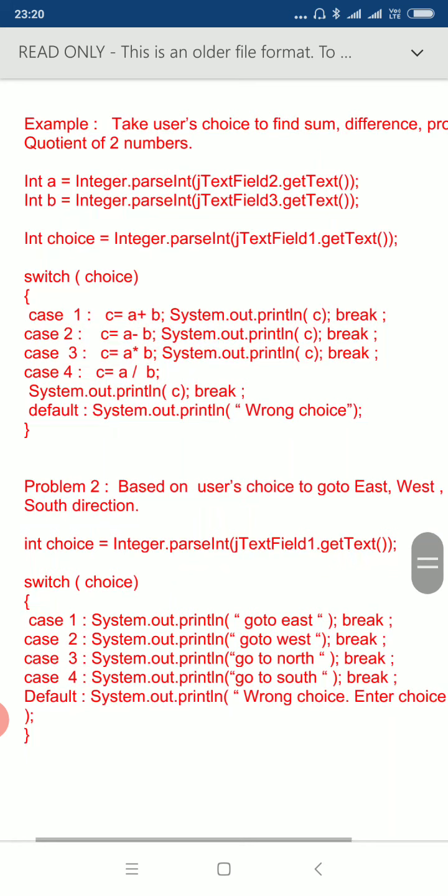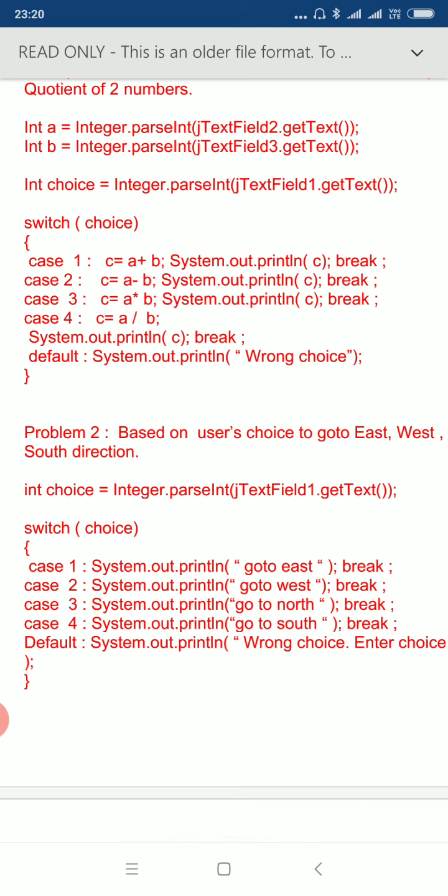As you can see in this example, here we are first reading two numbers a and b from the screen. Then we are reading the choice. The value of choice is either 1, 2, 3 or 4. So if the value of choice is 1, that means we want to calculate the sum of two numbers. So case 1 is performed.